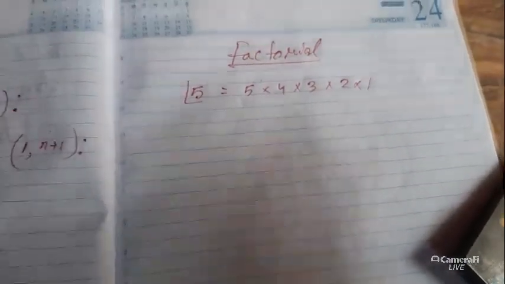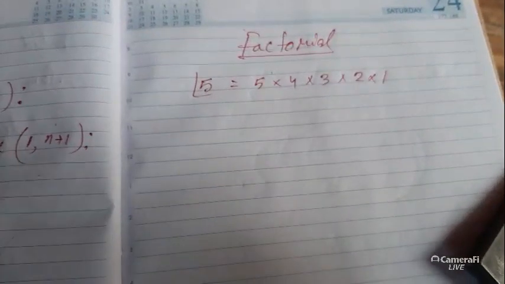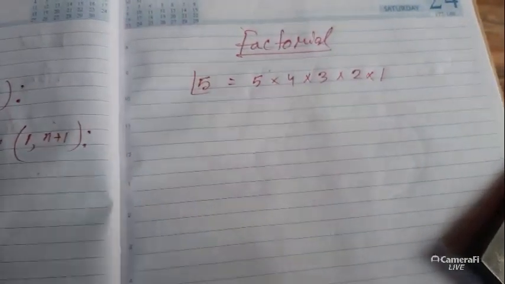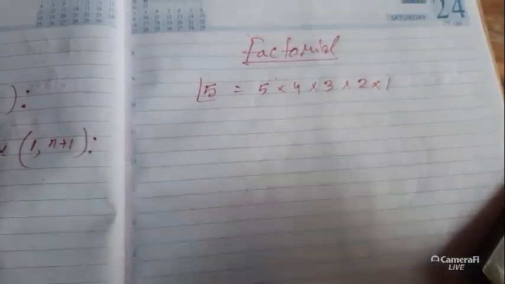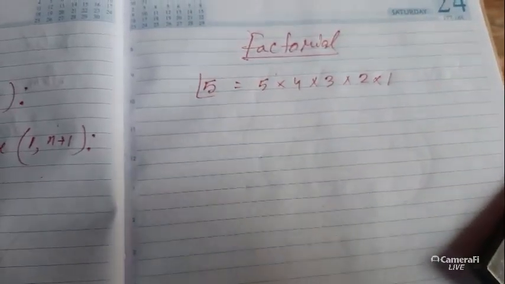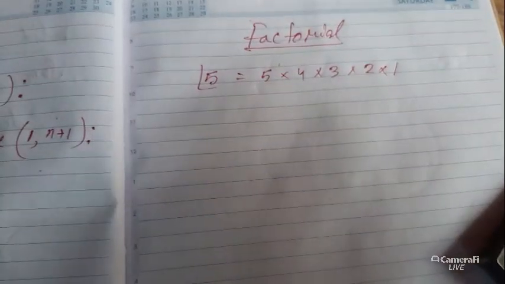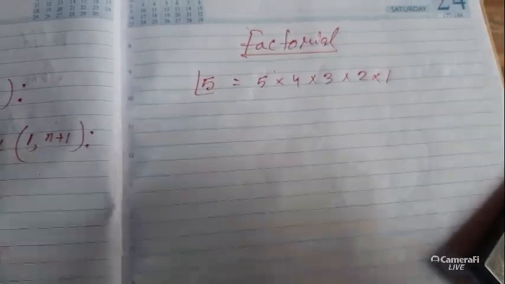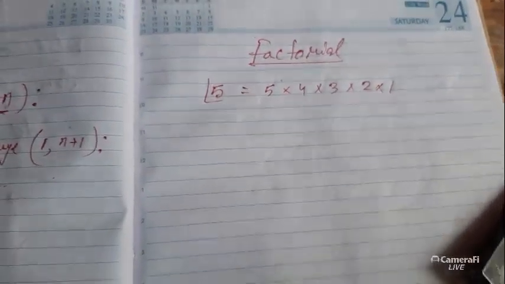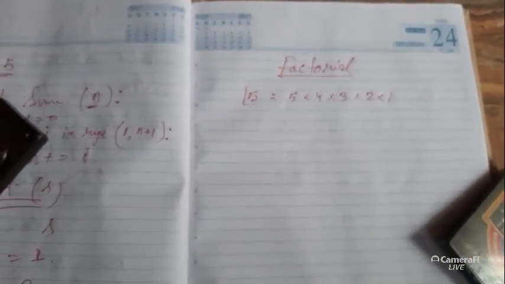If you have any doubt till this point, you can ask whatever doubt you have. As I am telling you, this chapter is quite easy, a quite small chapter, so we will finish it very quickly because there are very few examples.